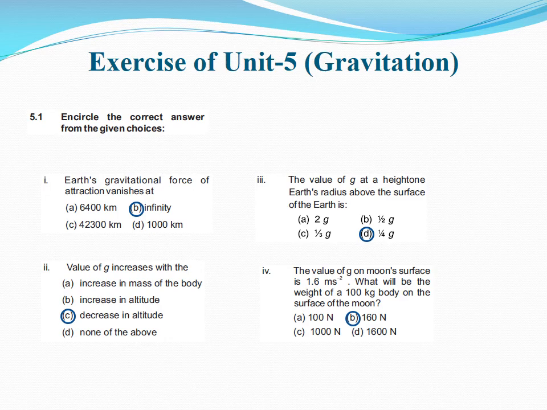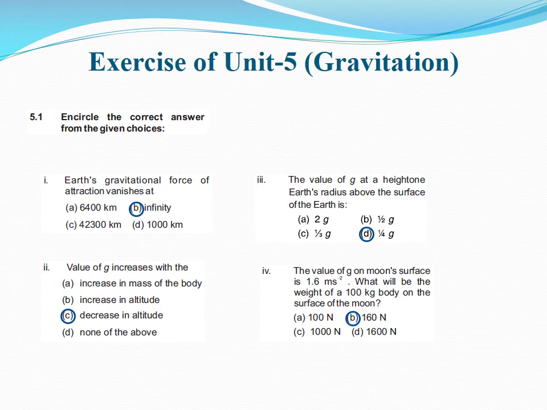And in number 4 we get the value of g on moon's surface is 1.6 meter per square second. As you know, the value of g for the Earth is approximately 10 meter per square second. So for moon it is 1 by 6th of the gravitational acceleration of the Earth, that is 1.6 meter per square second.